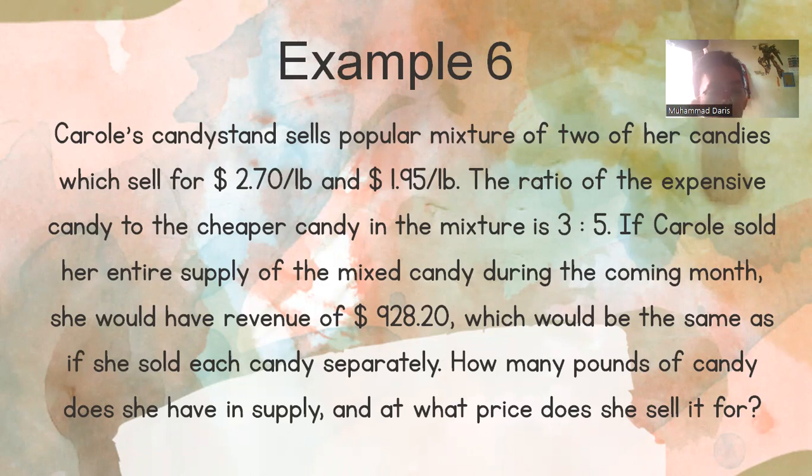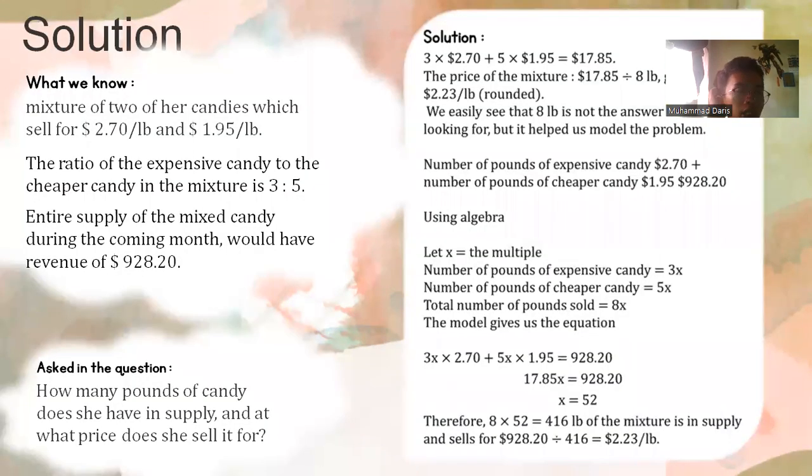If Carol sold her entire supply of the mixed candy during the coming month, she would have a revenue of $928.20, which would be the same as if she sold each candy separately. How many pounds of candy does she have in its supply, and at what price does she sell it for? Okay, the solution.